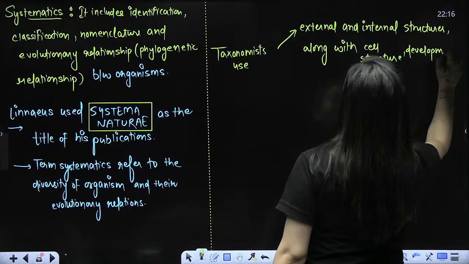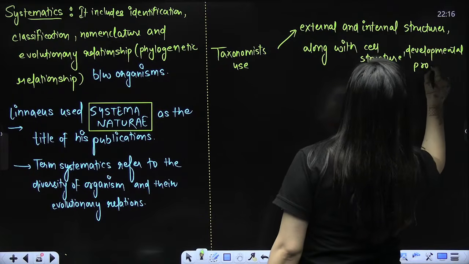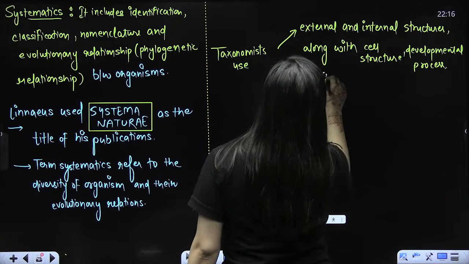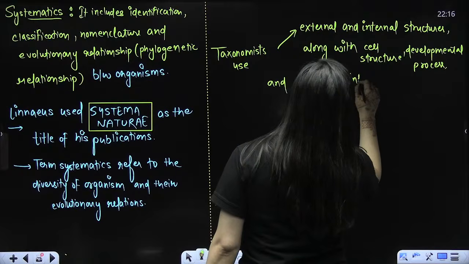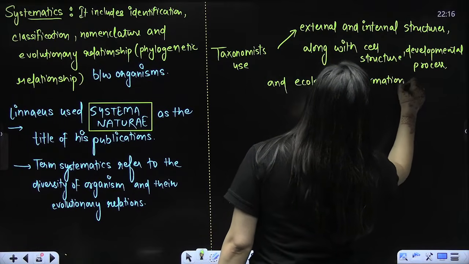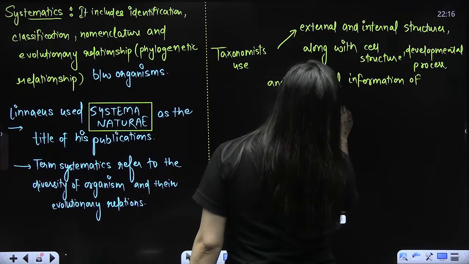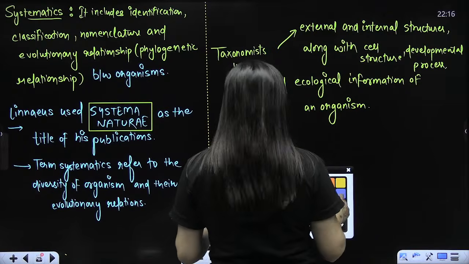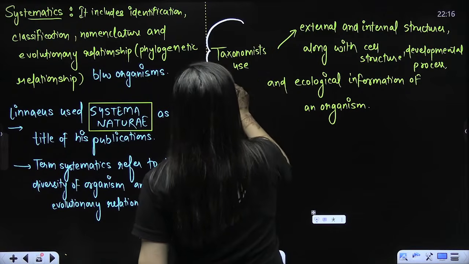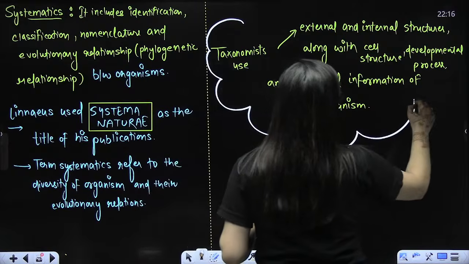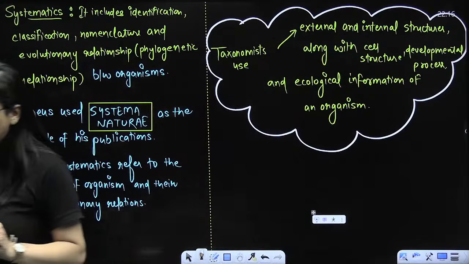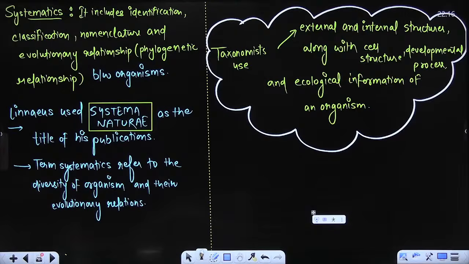They consider everything, right? Developmental process and ecological, where that organism is, all the interactions. So everything will be considered. So ecological information of an organism will be considered, bacha. Am I clear? So external and internal structures along with cell structure, developmental process, ecological information of that organism. Is that clear? Yes, bacha. So if there is any doubt, do let me know. Yes, please do let me know. Done?